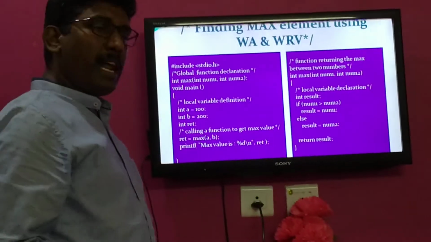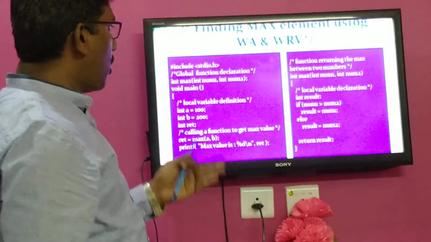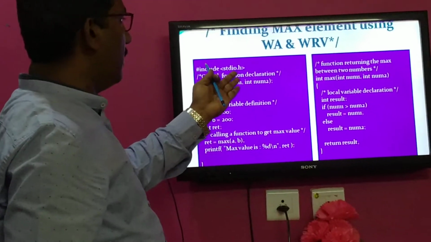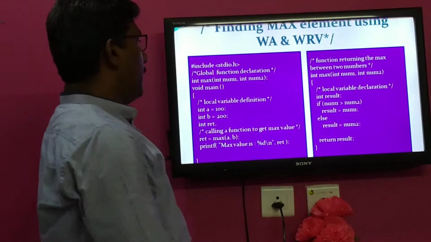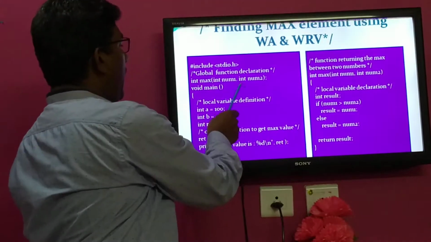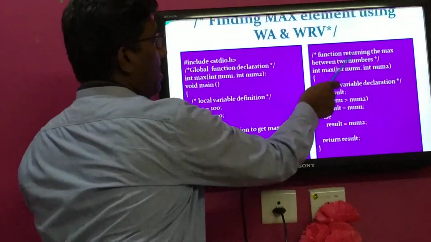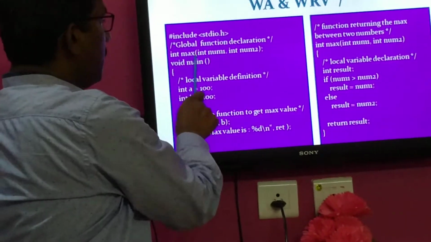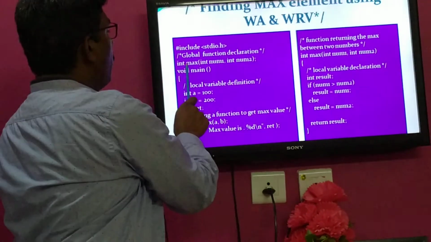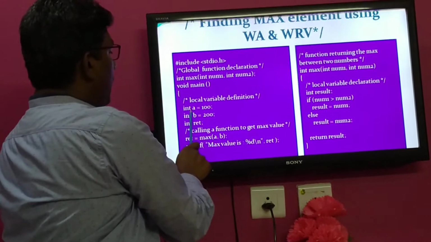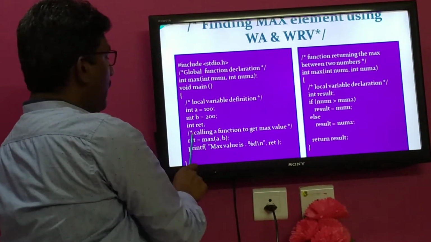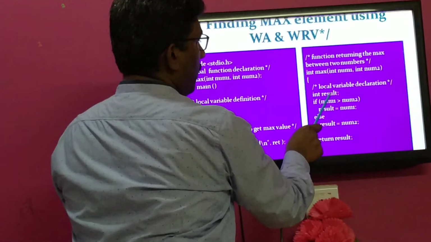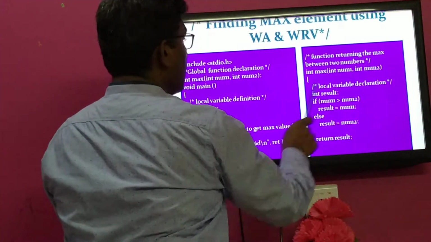Then with the same parameter passing mechanism and the help of this concept, we will discuss finding the maximum number by using functions. The function name is max, the calling function is main and the called function is max. In this, the function is declared globally before main. The a value is 100, the b value is 20. While calling the max function, I am passing a and b. a is assigned to num1, b is assigned to num2.